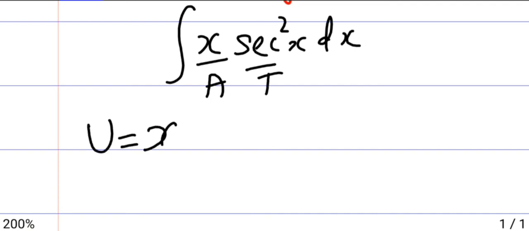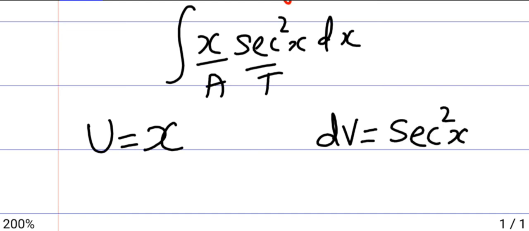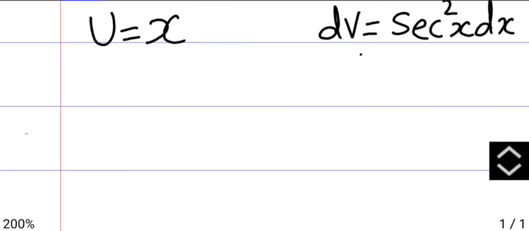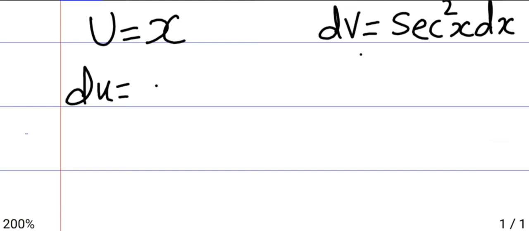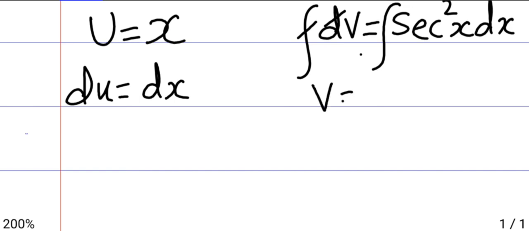So here the first term is x and the second term will become dv, that is secant square x dx. Along with the dv you will be taking dx. So here we'll differentiate u, that is du and dx. Differentiation of u is du and differentiation of x is dx, and we'll integrate the second part, that is, differentiation and integration cancel. V will be the integral of secant square x. What will be the formula for it? The integral of secant square x is tan x.